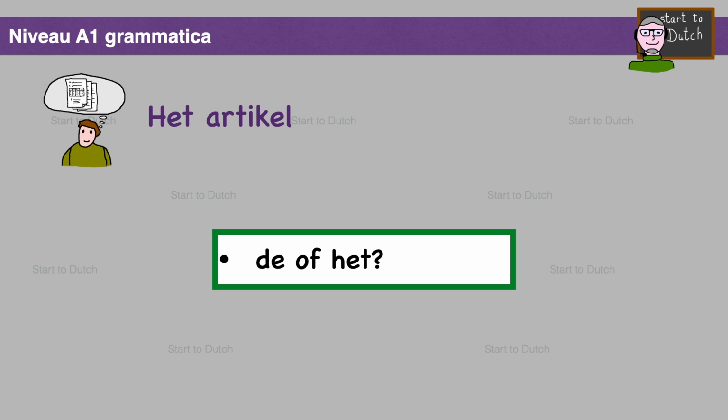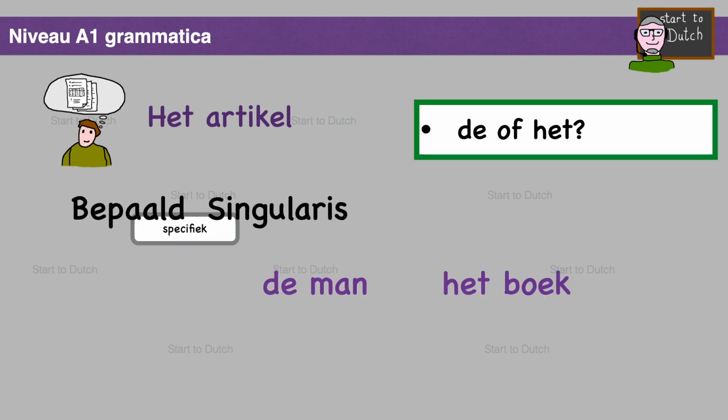But now let's take a look at the problem of de and het. The two definite articles singularis. So, there are two definite articles in the singularis, de and het. De man, het boek. Both are definite, bepaald, singularis, singular.